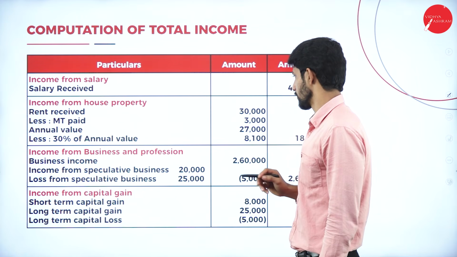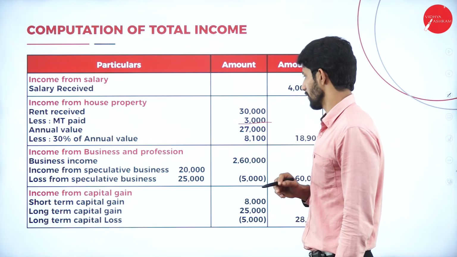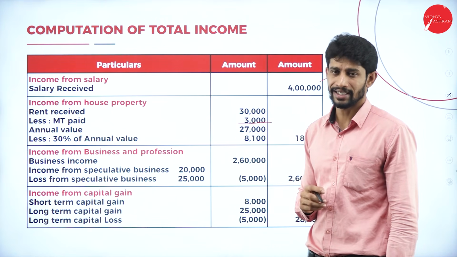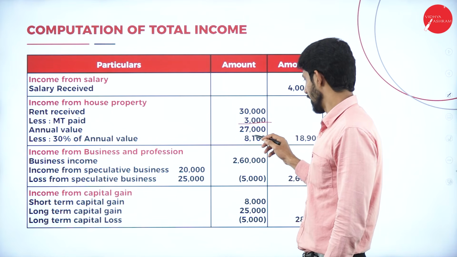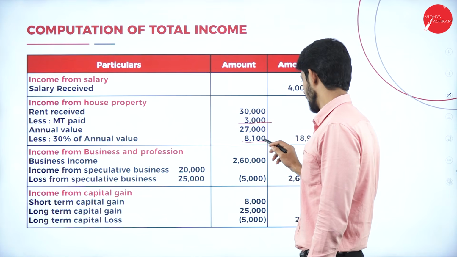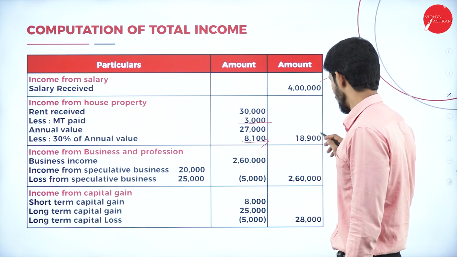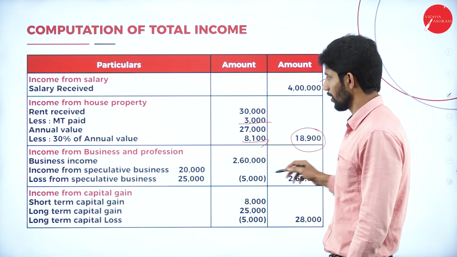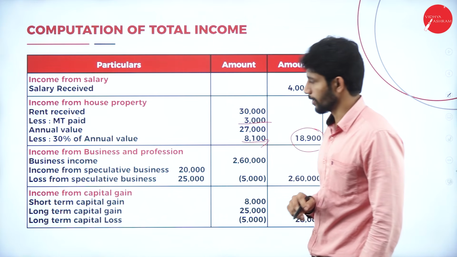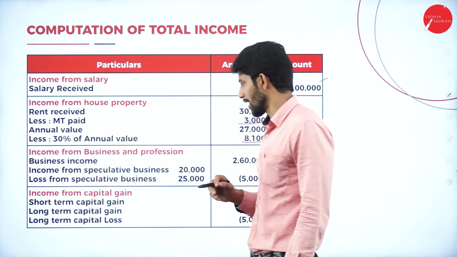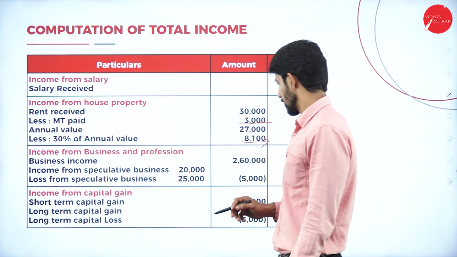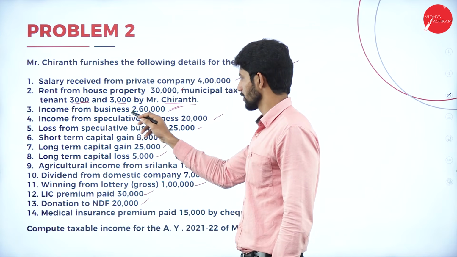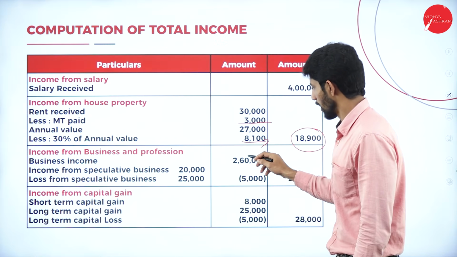So rent received 30,000 less municipal tax paid by Chirant, rupees 3,000. So deduct the 3,000, you will get balance of 27,000. So on 27,000, compute 30% standard deduction value. So you will get 8,100. So if you deduct 8,100 from 27,000, the balance you will get is 18,900. So this balance is called income from house property. Moving on, income from business and profession. Business income. So what is the business income given in the problem? It is 2,60,000. So directly take 2,60,000.